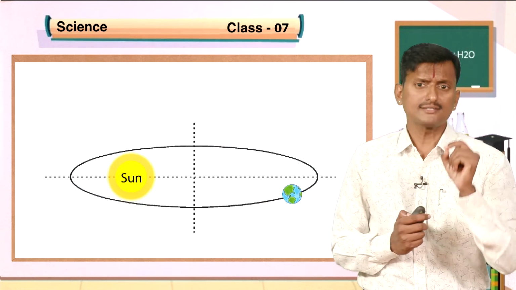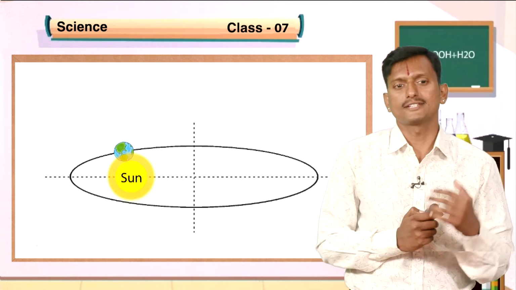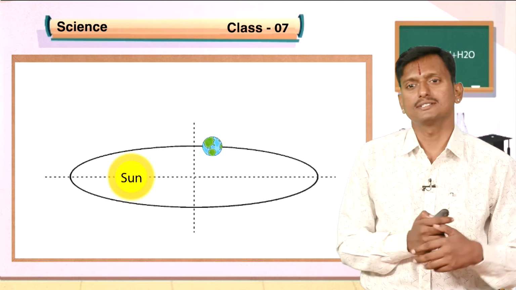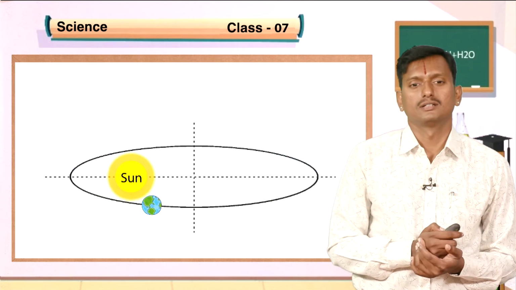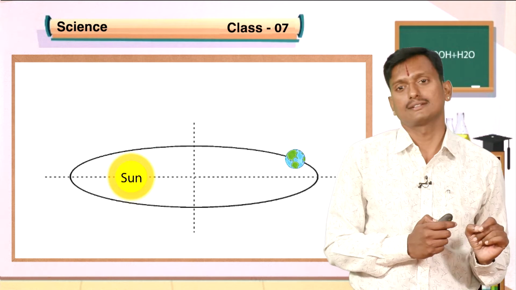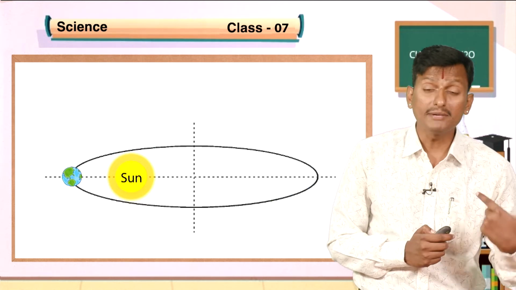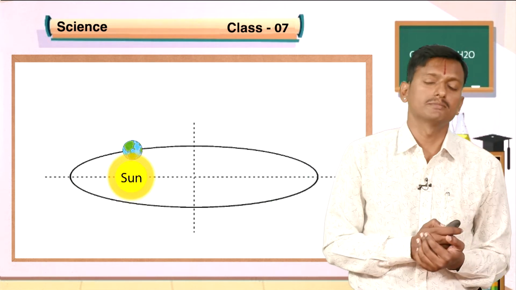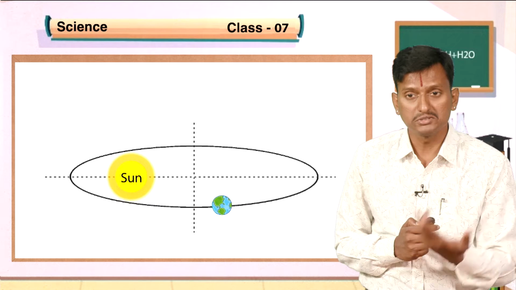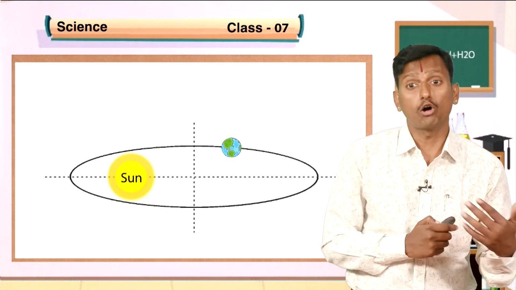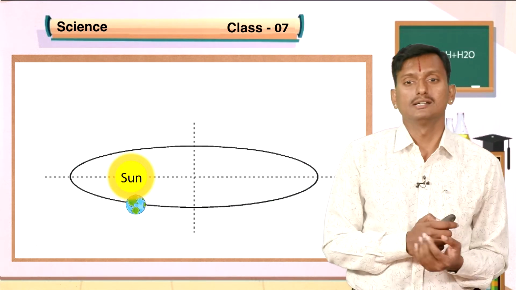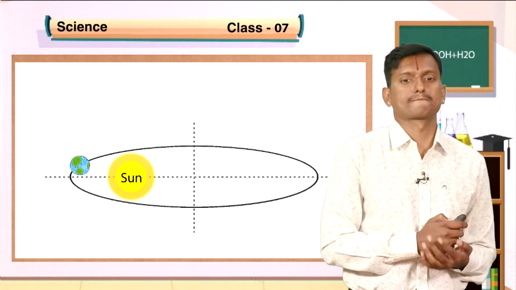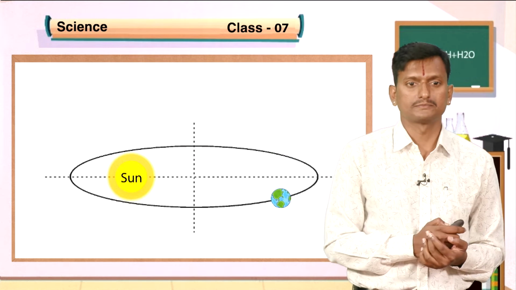When the Earth comes near to the sun, it is summer. If it is away from the sun, it can be winter, spring, autumn, like this. So, Earth's revolution causes climatic changes in the Earth's environment. You know, summer, winter, rainy season, autumn, it's all due to the revolution of the Earth around the sun. Understand?